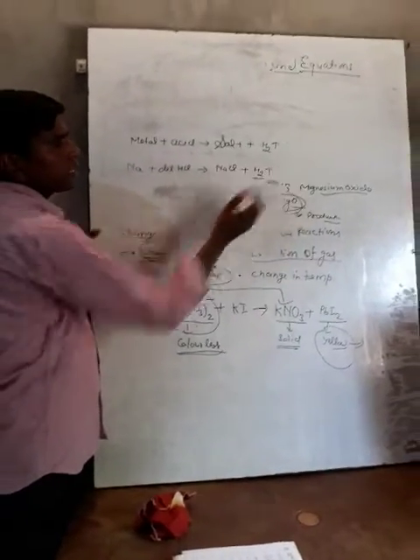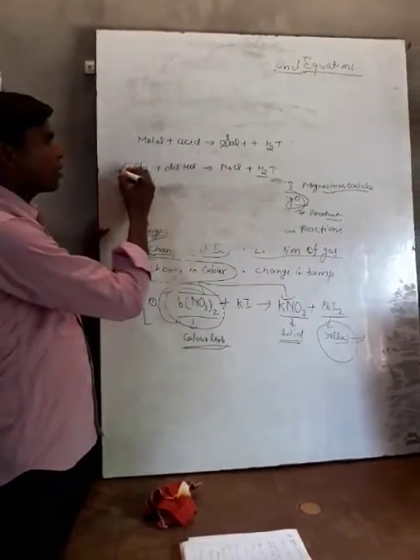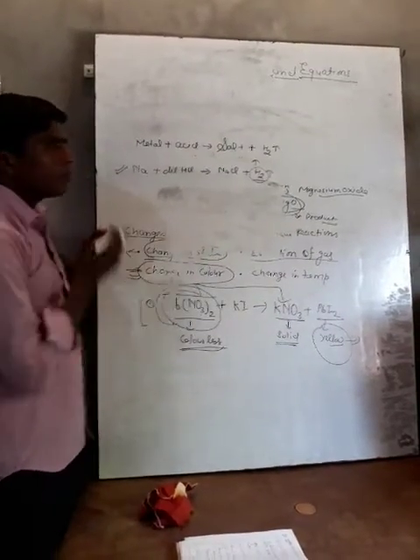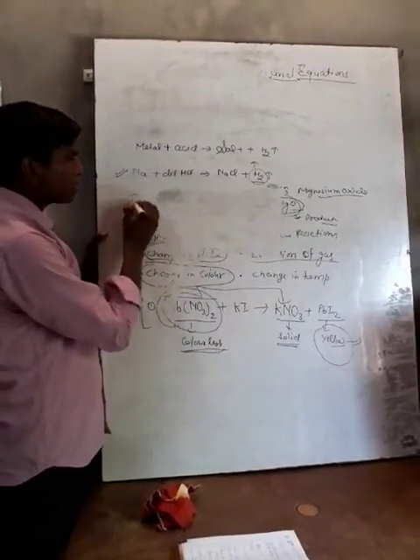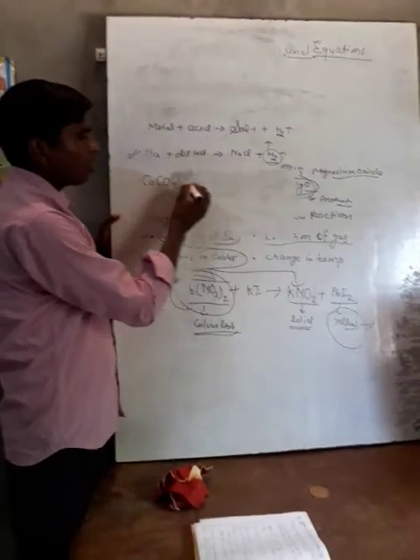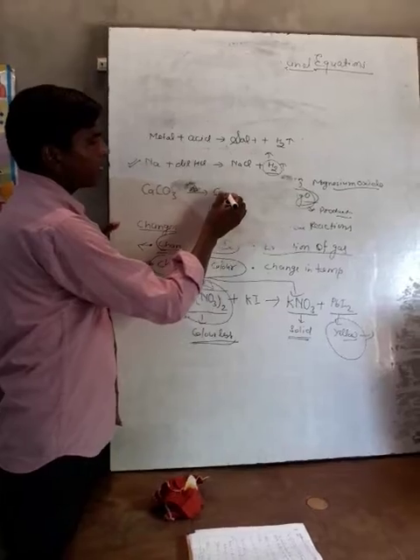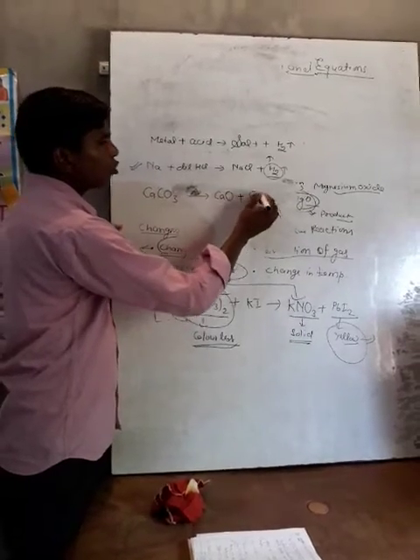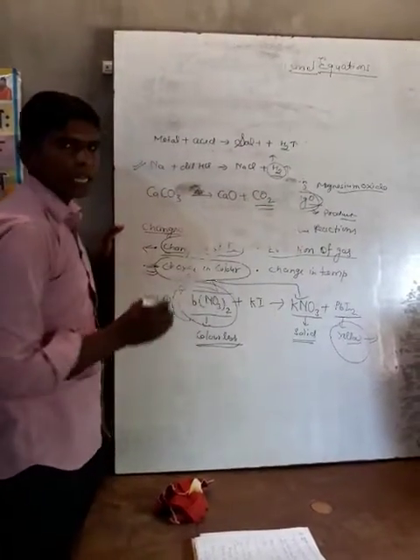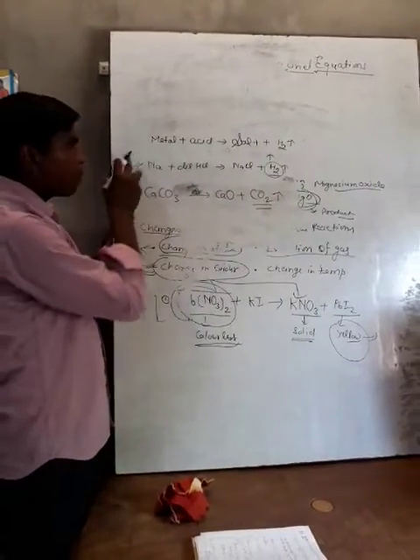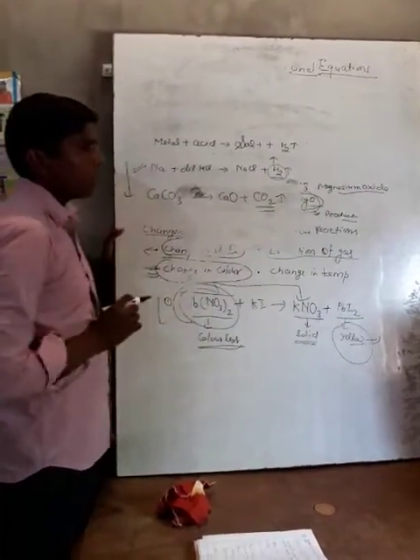In some reactions, gases are evolved. This is a type of reaction in which hydrogen gas is evolved. Some more types of reaction we can see. Suppose we take calcium carbonate. When it is heated, it will form calcium oxide plus CO2 will be released from this reaction. Here CO2 gas is released. It is a type of reaction in which gas is evolved.